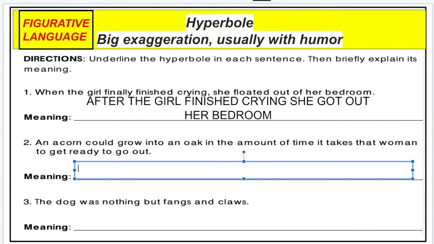So usually a woman, to go out, takes her time to get ready so she can feel comfortable with herself. So basically this sentence is telling us that an acorn takes time to grow. An acorn takes time to grow.